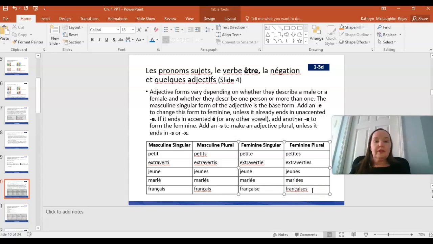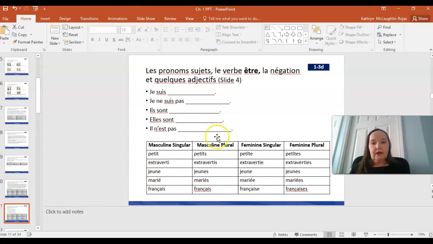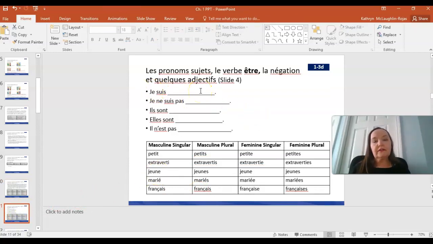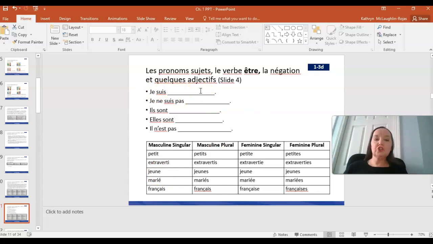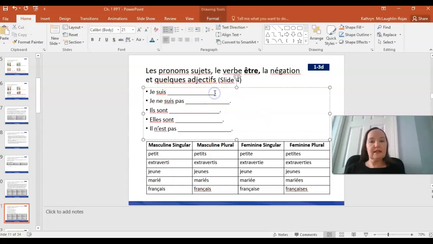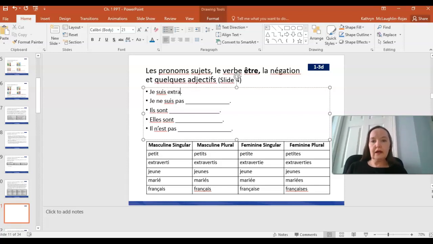So it's probably a lot to keep in mind, but I'm going to give you some chances to practice this. Let's take a look at a few sentences that I have created here. All right, so je suis. If I'm describing myself and I want to fill in the blank here, I would say je suis extraverti. But I have to add an E to the end because I'm describing myself. As a female, I'm going to add the E. If you are male, then you would take the E off and leave it that way.